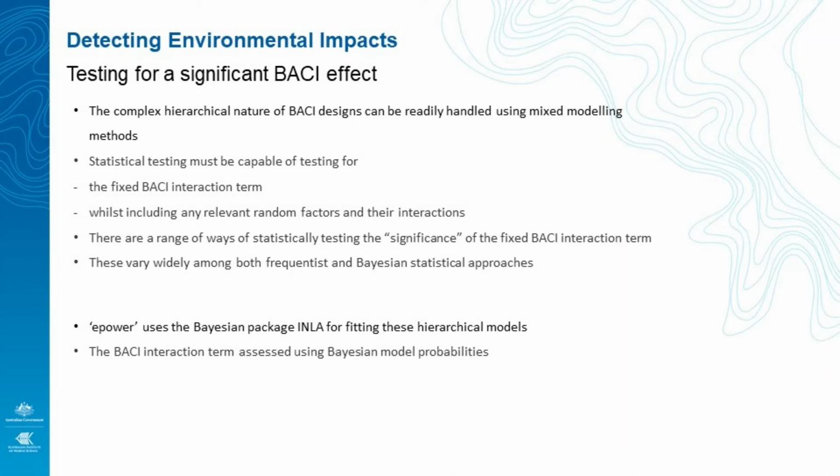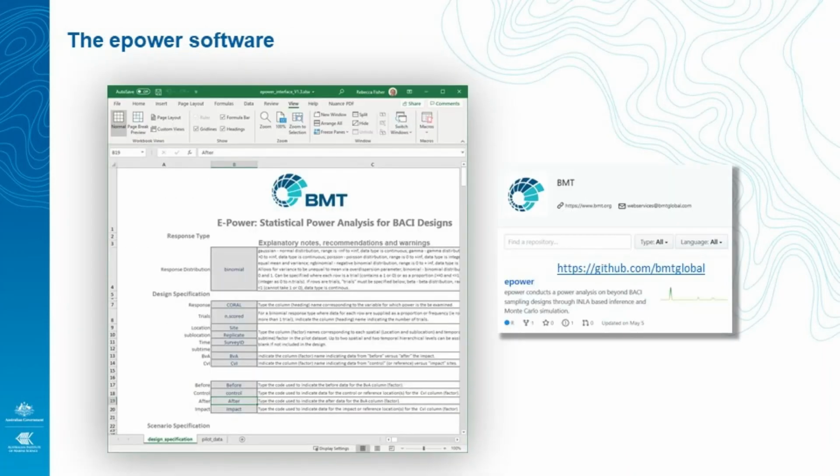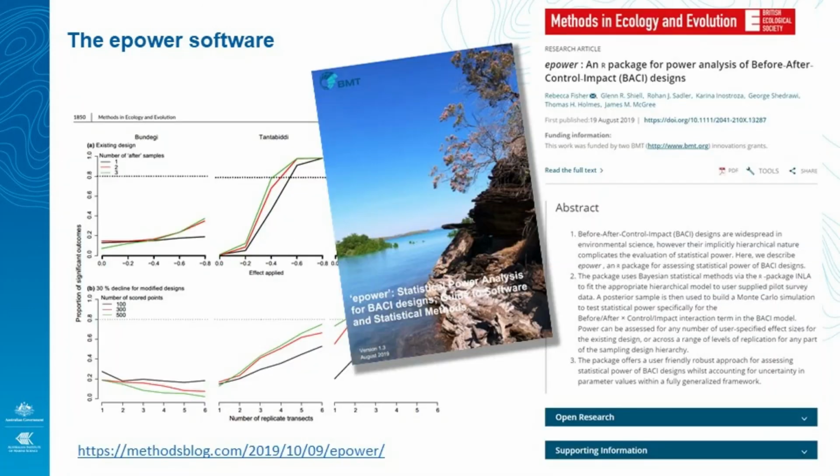epower uses the Bayesian package INLA in R for fitting these hierarchical models, and the BACI interaction term is assessed using Bayesian model probabilities. epower is available on the BMT GitHub site, and it has a user-friendly Excel interface for those that aren't comfortable programming in R, but of course you can also access it directly within R as well. There is a comprehensive manual as well as case studies that are associated with the online version of the article, and I've also linked here at the bottom of this slide a methods blog that Glenn wrote about the package as well.